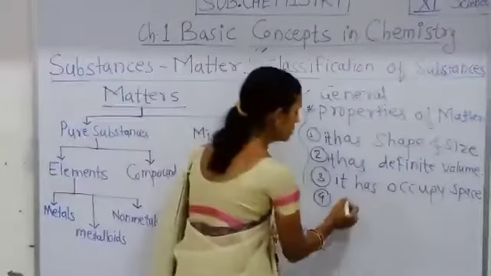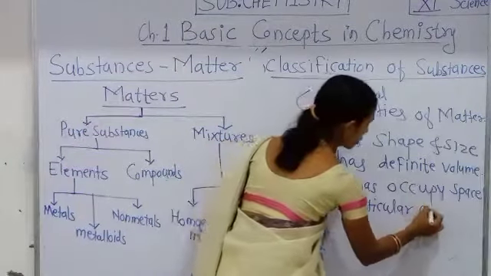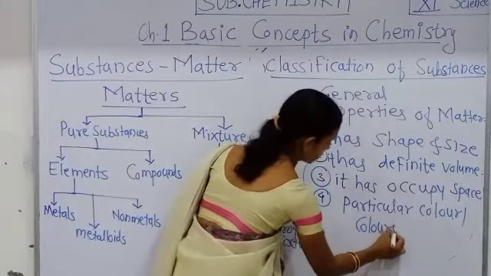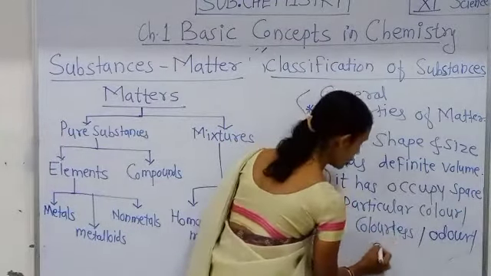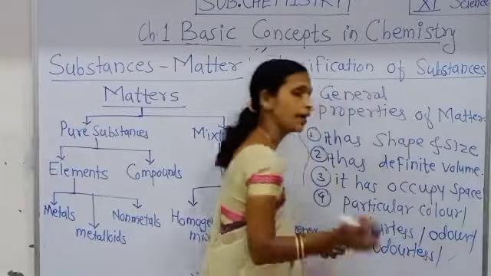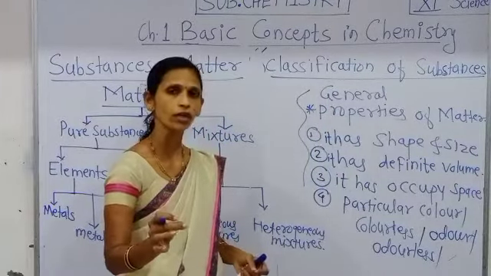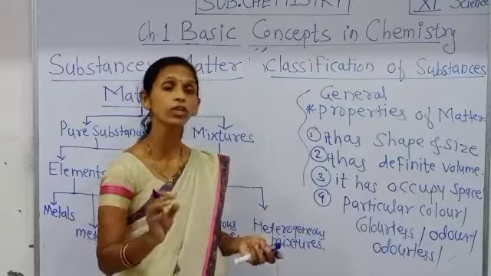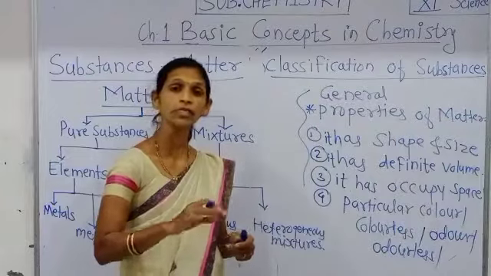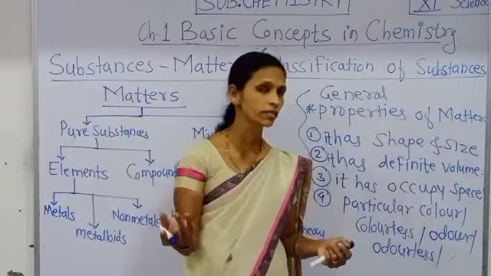matters which have a particular color, or they may be colorless, that is they have odor or odorless. That is smell, त्यांना एक प्रकारचा वास असणार आहे, किंवा they have taste, particular taste, or they are tasteless. चव असेल किंवा नसेल, तसं वास असेल किंवा वास नसणार आहे असे काही पदार्थ.